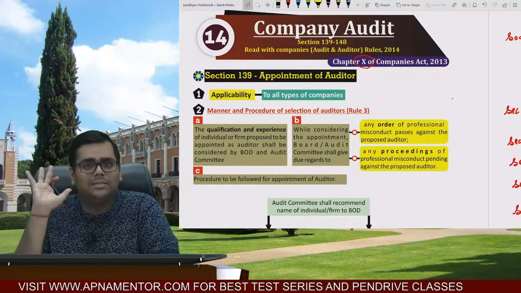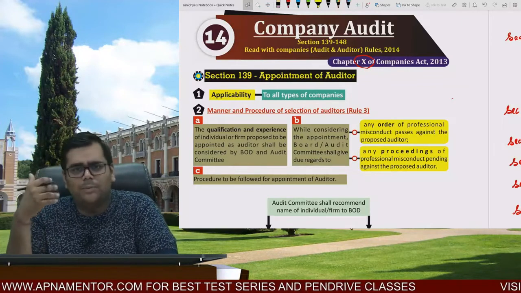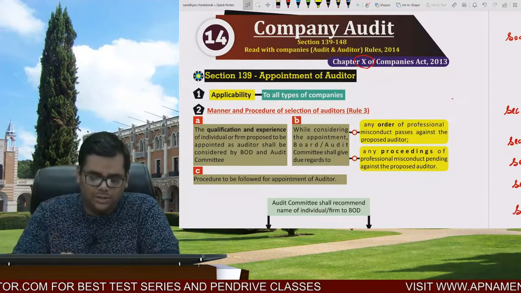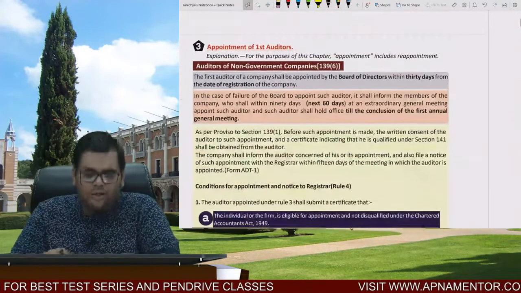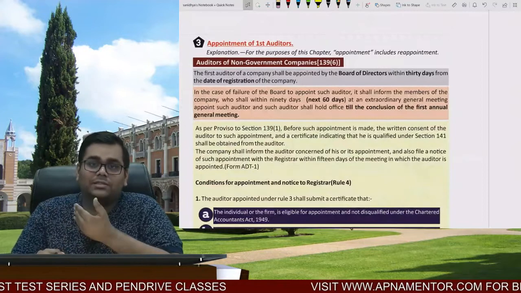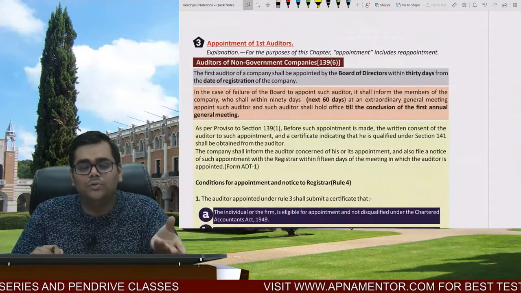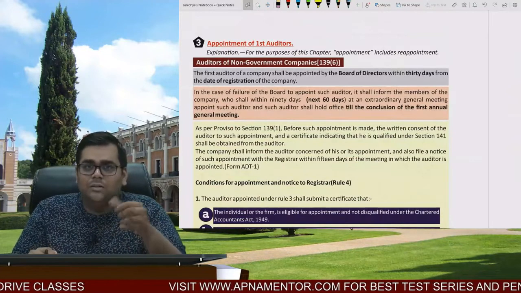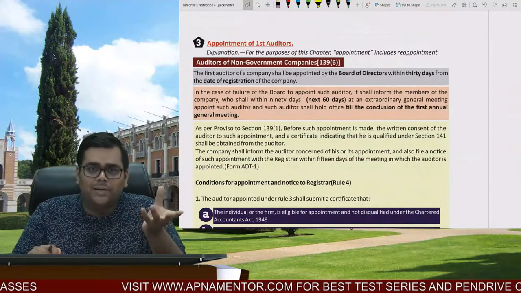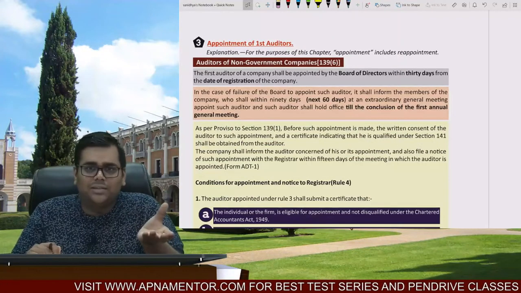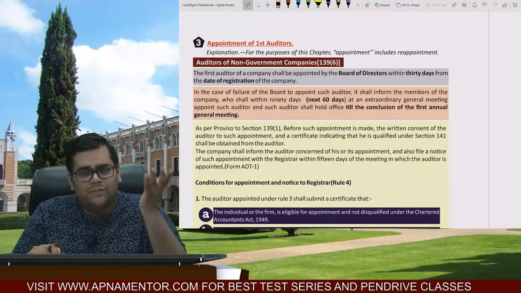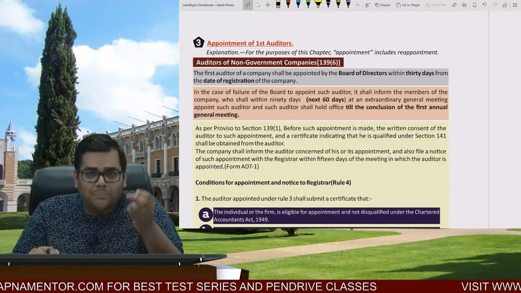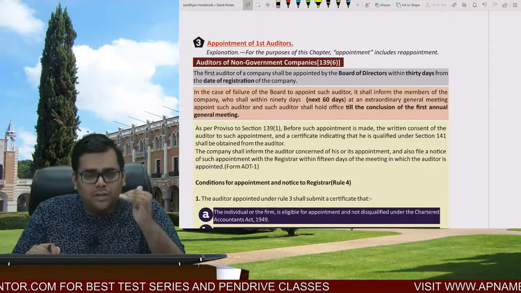Now the problem is that when we say the auditors shall be appointed by the members, that is fine. But just think about the first auditor. The auditor is appointed for the first time. The company is newly incorporated. Now section 96 deals with the annual general meeting. In that section you study the first AGM. The first AGM is far away from the date of incorporation. So should the company act without an auditor? Should the company wait for its auditor?